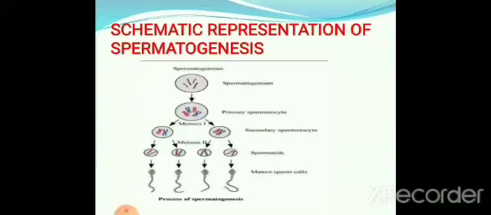Haploid spermatocytes, called secondary spermatocytes, and these secondary spermatocytes again undergo meiotic 2 division, that is equational division, to form 4 haploid spermatids. So up to this is the formation of spermatids, and the next one is spermiogenesis. Spermiogenesis means the mature sperms are produced from the spermatids, the maturation process. You can see it in the next slide.